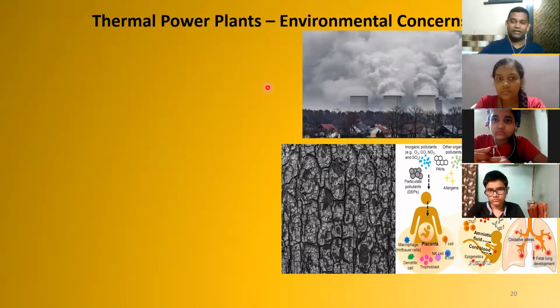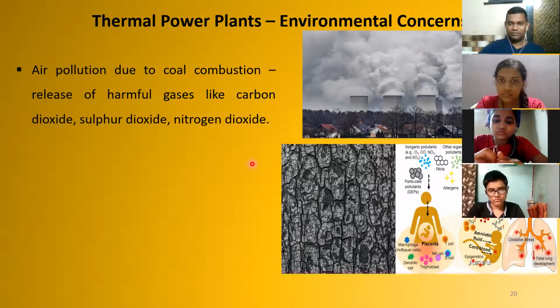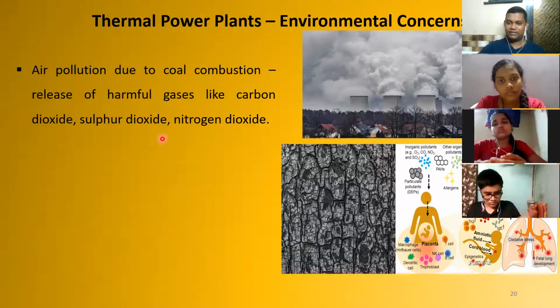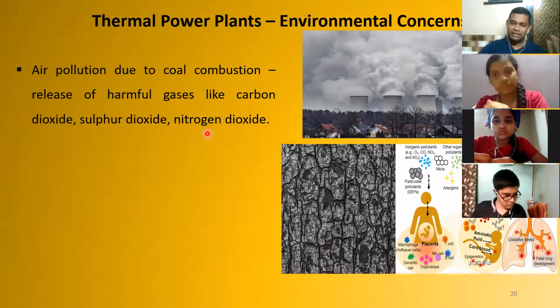Getting it? So you are using electricity at your home. On one side, indirectly, this is what is happening. Because of thermal power plants, in which there is combustion of coal taking place, there is a release of lots of harmful gases: carbon dioxide, sulfur dioxide, nitrogen dioxide, which are released in the air.